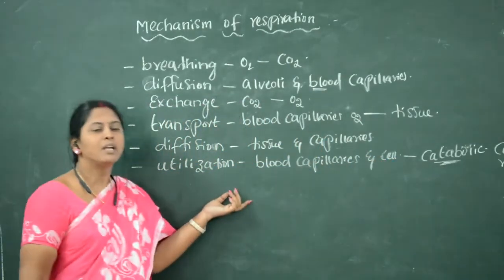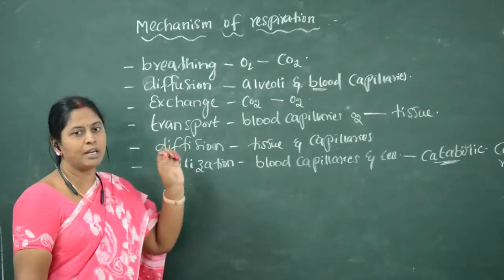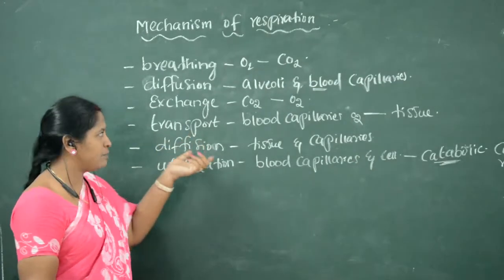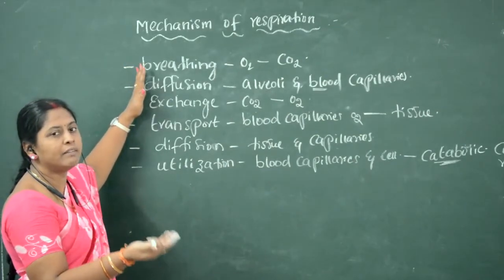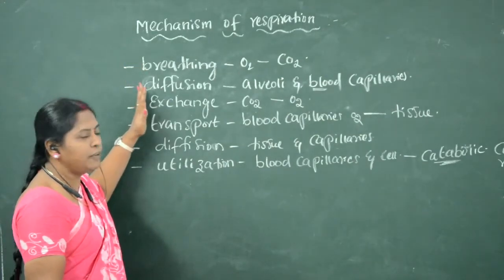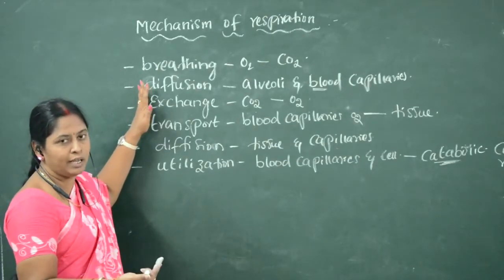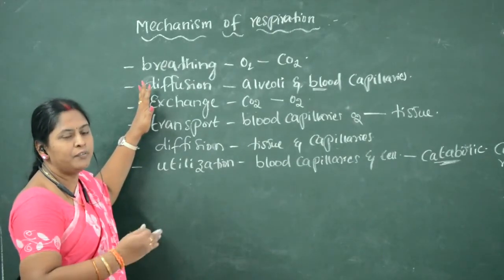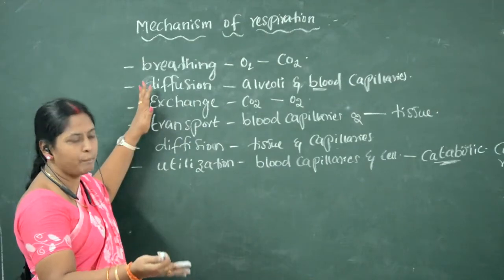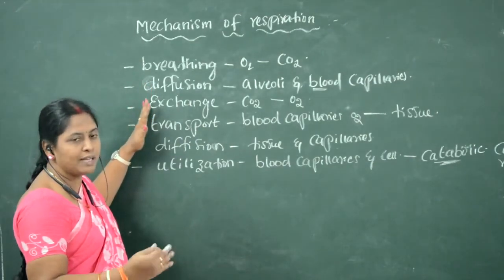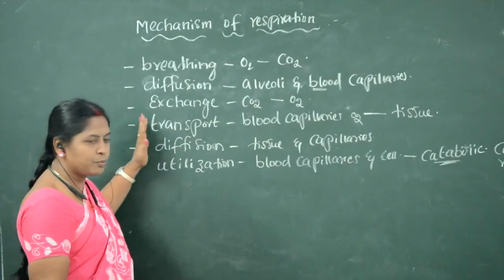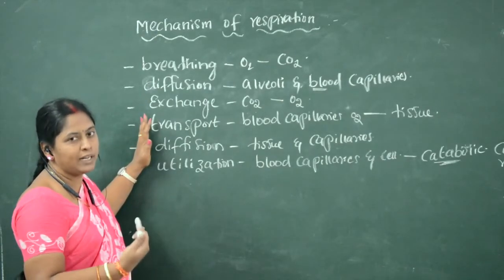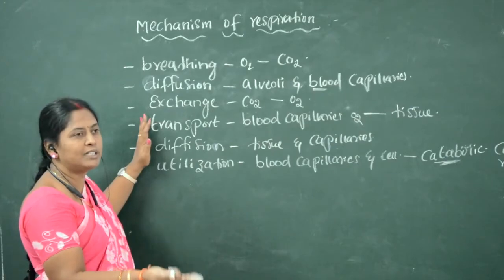So in this way, these are the steps which are involved in respiration. What are the steps? Breathing in oxygen and giving out carbon dioxide. Diffusion: after entering the air sacs, oxygen diffuses through the alveolar membrane. Then exchange of gases occurs between the blood capillaries and the air sacs. Transport: the blood capillaries, after exchanging, transport the oxygen towards the tissues.